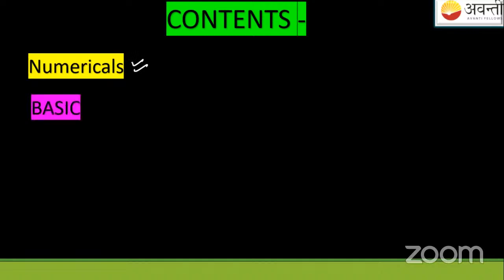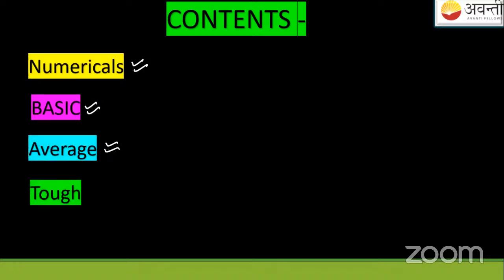After this, we'll see the basic numericals, after that the average numericals, and after that the tough. So the numerical session will proceed starting from basic questions, in between some average level questions, and then tough level questions.